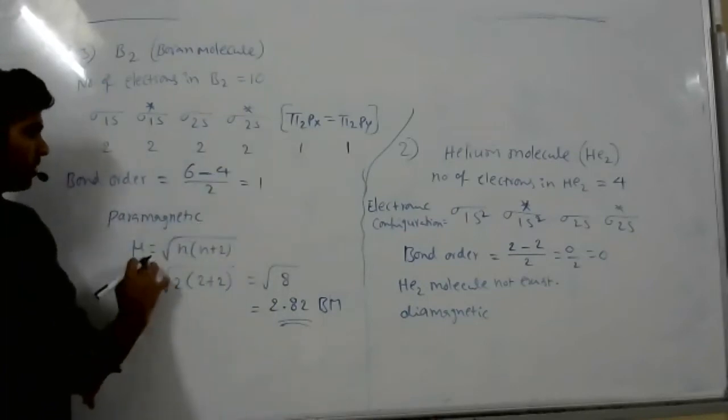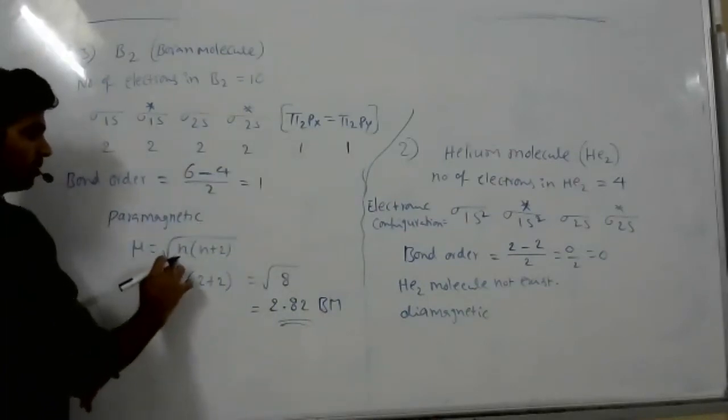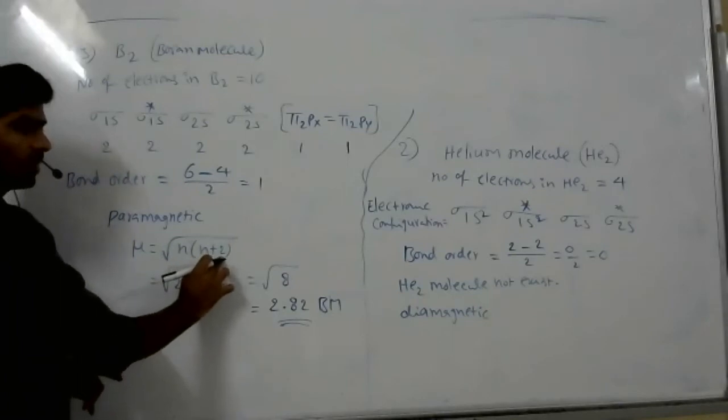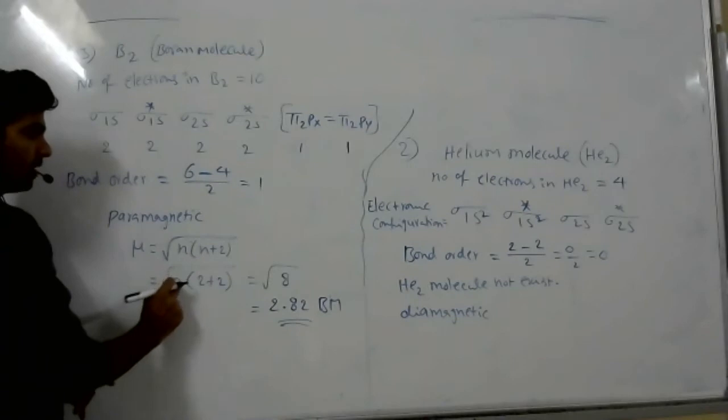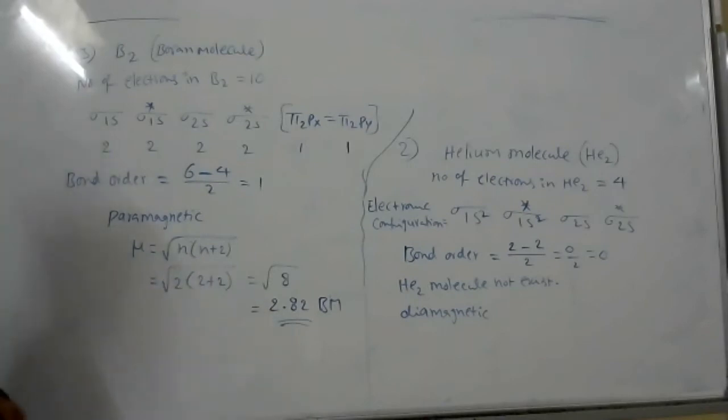Next we apply the formula. Magnetic moment is equal to root of n into n plus 2. This is the formula. The number of unpaired electrons we have is 2, so substitute 2 for n. You get 2.82. We have to find the magnetic moment only for paramagnetic. Only for paramagnetic. For diamagnetic it is 0. Okay.